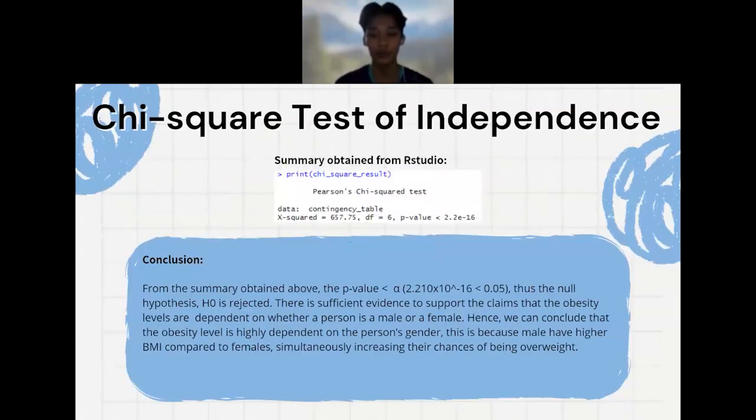This is the summary obtained from RStudio. The p-value, which is 2.2 times 10 to the power of -16, is less than alpha of 0.05. Thus, the null hypothesis is rejected. There is sufficient evidence to support the claim that the obesity levels are dependent on whether a person is male or female. Hence, we can conclude that the obesity level is highly dependent on the person's gender. This is because males have a higher BMI compared to females, simultaneously increasing their chance of being overweight.